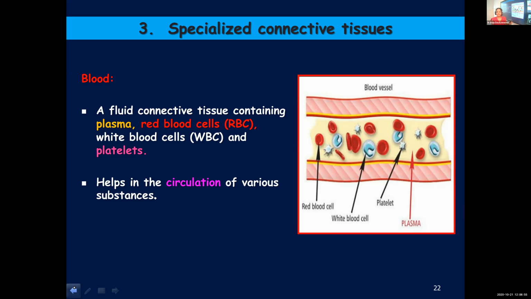The digested nutrients need to be transported to each cell. Then the waste materials need to be removed. Hormones to be transported. We already learned that endocrine glands do not have any ducts. They release hormones directly into the blood, and blood is transporting them. So it will help in the transportation of hormones. So hormones, respiratory gases, digested nutrients, waste materials, etc. Is it clear?